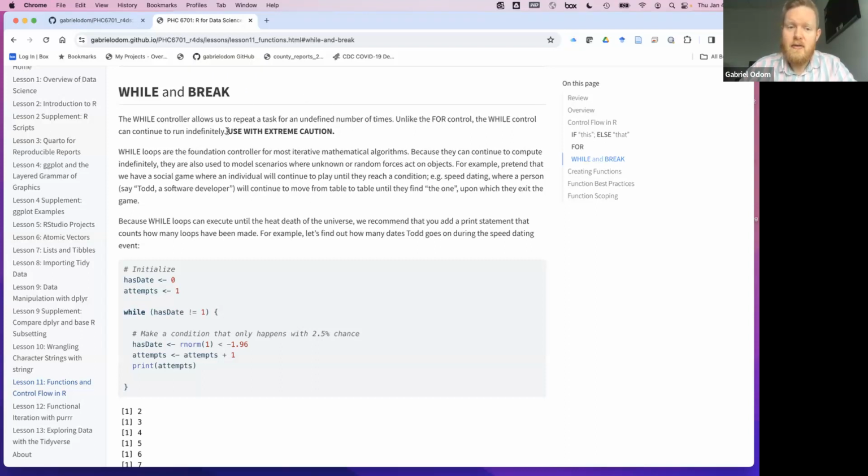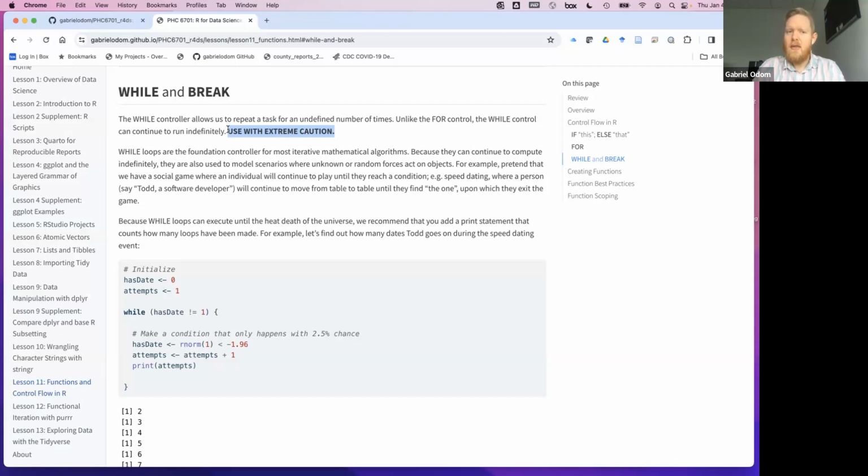Okay, so that's why I have in bold here, use while loops with extreme caution, because if you don't write them appropriately, they can literally just run forever. And then you basically have to force quit R or power down your laptop or whatever to get it to stop. So be careful with this.